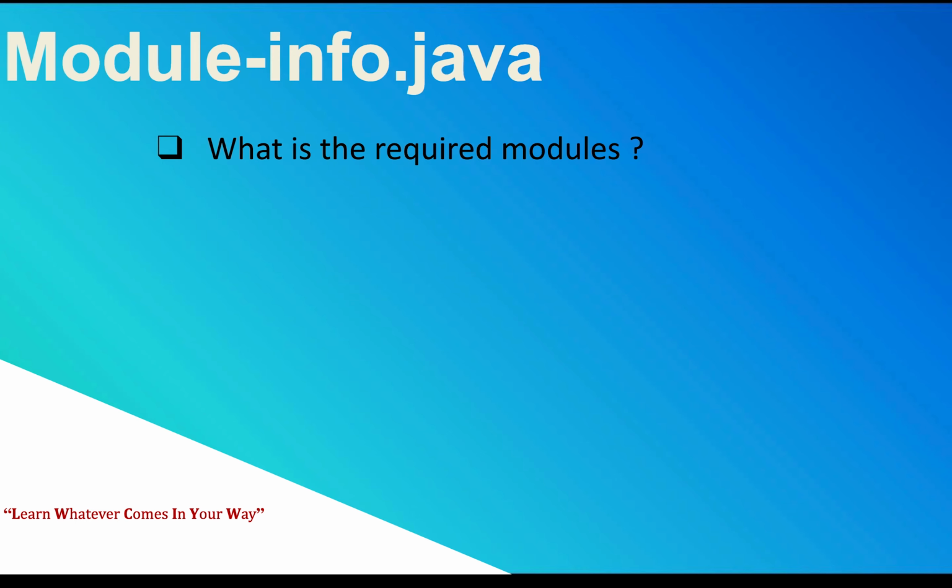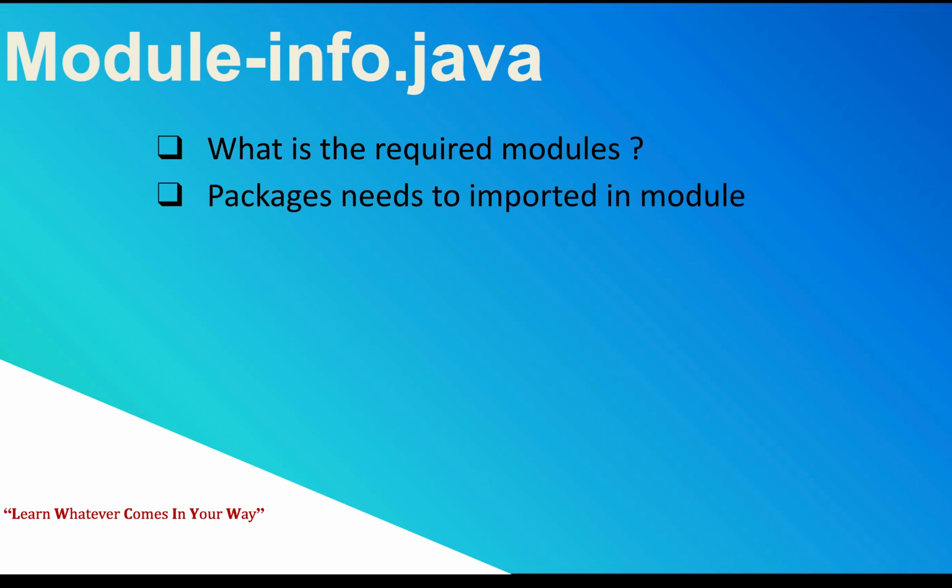So what does module-info contain? We know that module-info was created as a part of the Java 9 project and it will be under src. But what is inside a module-info? First, you have multiple modules and you have multiple packages, right? We don't have to use all of them. If you're writing a module, you're going to tell the configuration file, I need these kinds of packages or I need these kinds of modules. So what are the required modules for your module, or what are the required packages? And then the packages that need to be imported. That's what I said. And services exposed to other modules.